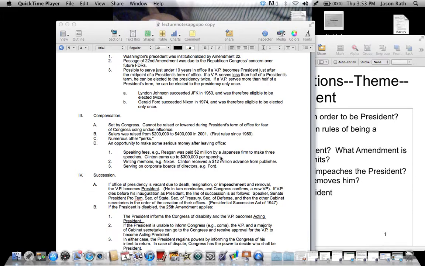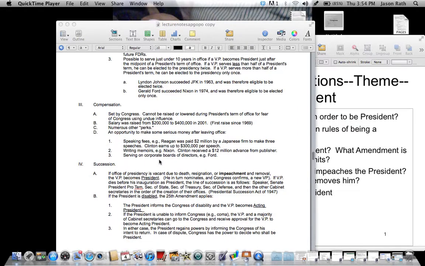President Clinton, you want him to speak? No problem. $300,000 per speech. Writing memoirs, Nixon and Clinton received a $12 million advance from a publisher, which means they gave money just to write his memoir. Obama's probably would be double that because of the historic nature of his presidency. And then also when you're done, you can serve on corporate boards of directors like Ford or anything else. How cool is your corporation if you say, I have former President Clinton serving on our board?